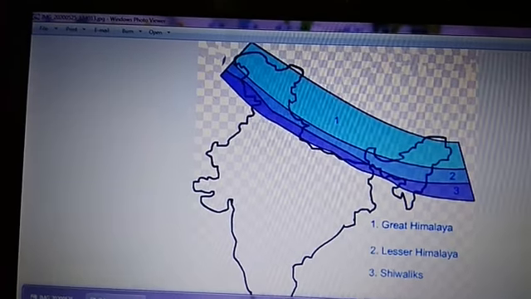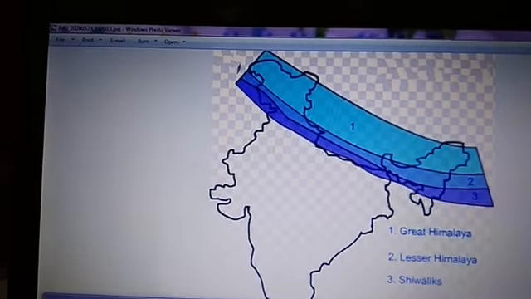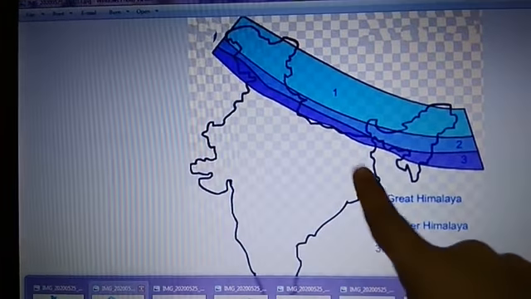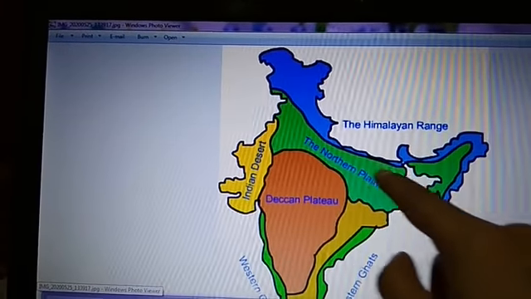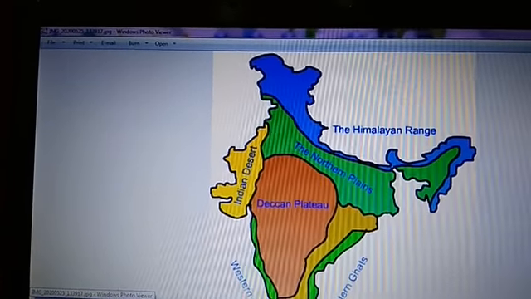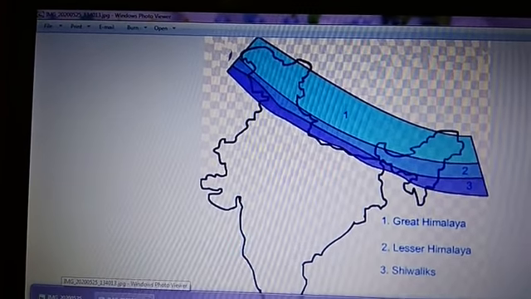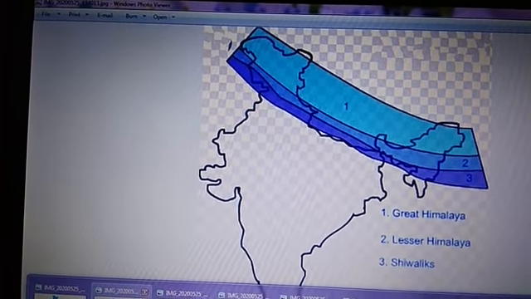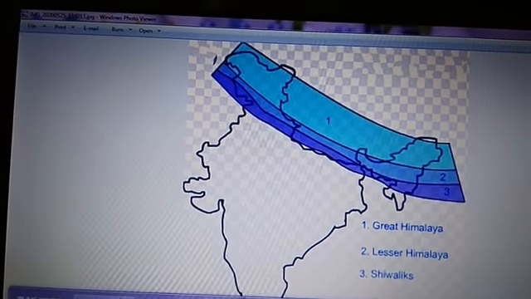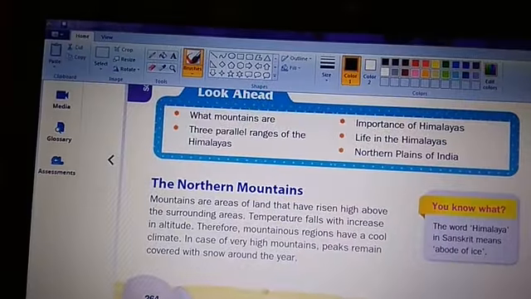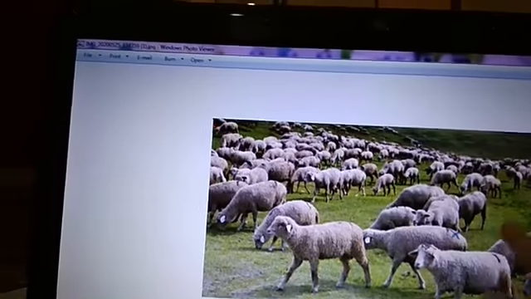The hills in this region are covered with dense forest. Now, as we are moving towards the plains, the region is covered with dense forest here. Many trees are found here, and cattle rearing is common in this place. Cattle rearing, because for cattle rearing you need a land that is covered with grass, I would say. So this is cattle rearing.